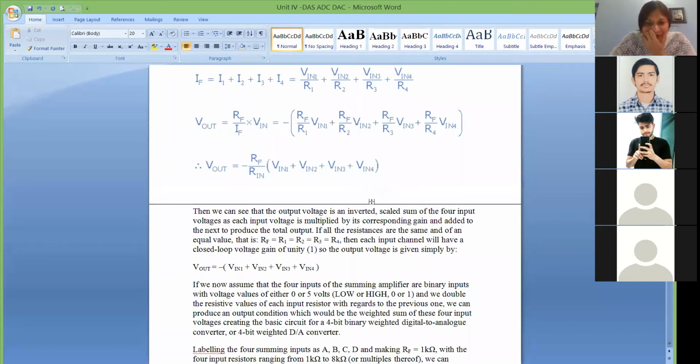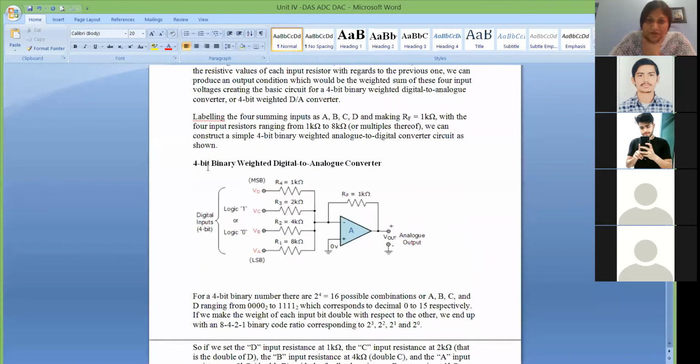The same concept we use in binary weighted, or weighted binary. Now if you talk about 4-bit binary weighted, then 4-bit means there should be 4 input levels, 1, 2, 3, 4. Now this is your VA. A terminal we call the LSB, that is least significant bit, and let's say VD, that is the D terminal, we call the MSB, that is most significant bit. So your data will range from 0, 0, 0, 0 to 1, 1, 1, 1, because it is 4-bit, and correspondingly you will get an analog output.